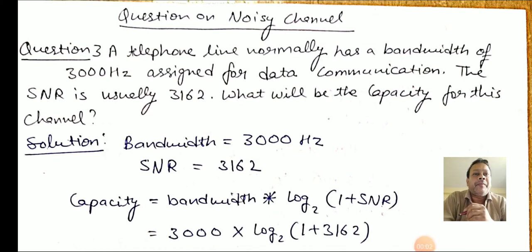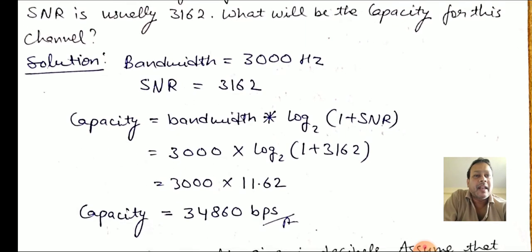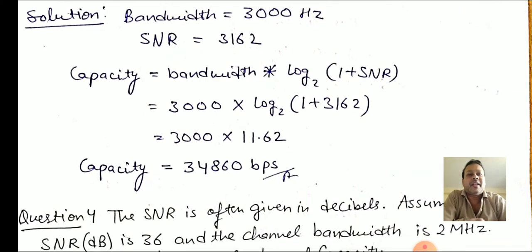Good morning, everybody. In the last video we saw numericals based on Shannon theorem, which is based on a noisy channel. If the channel is noisy, we use this Shannon theorem. We saw a question in which we had to calculate the capacity of the channel, and two parameters were given: bandwidth and signal to noise ratio. By directly putting in the values, we get the output. That is all about capacity.